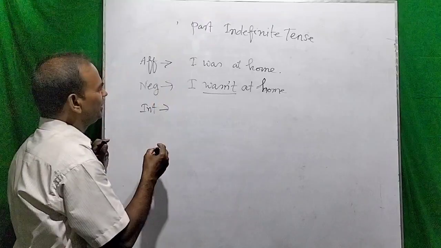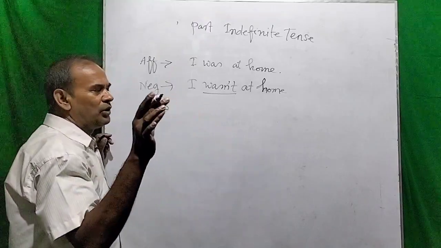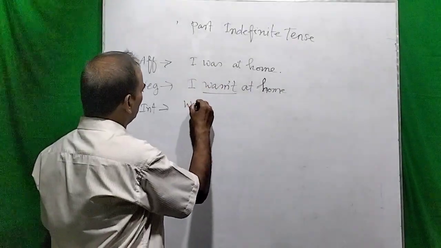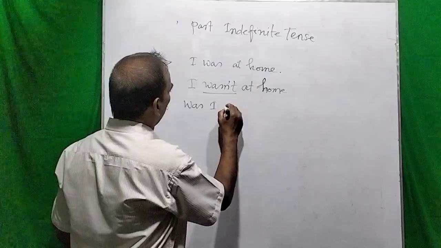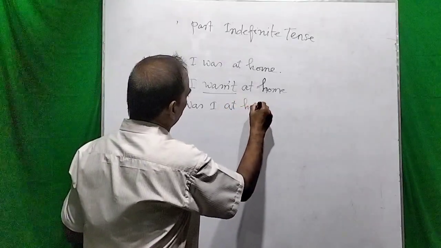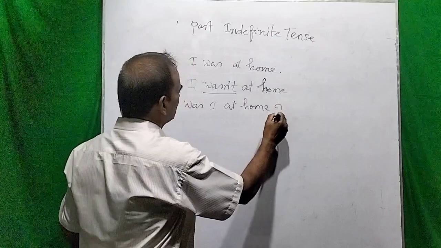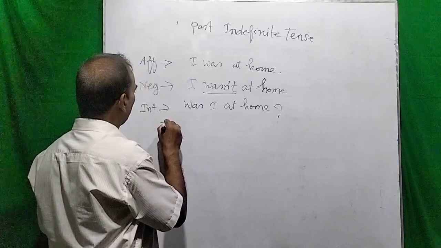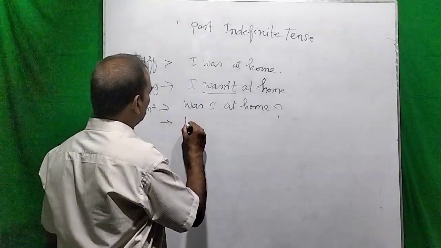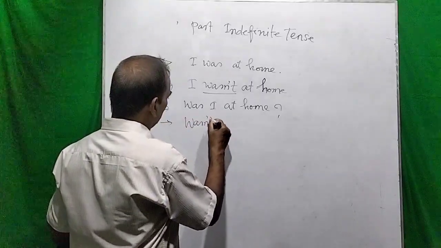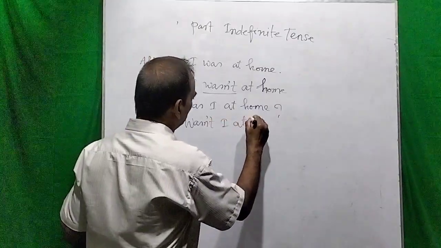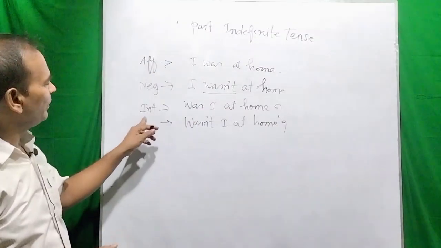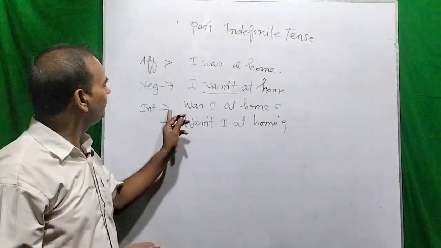Interrogative. So what will be the interrogative? In this case, you have to place the verb to be before the subject. So, was I at home? Was I at home? This is the conversion. And if I want to make the transformation, then I will have to write: wasn't I at home? Wasn't I at home?